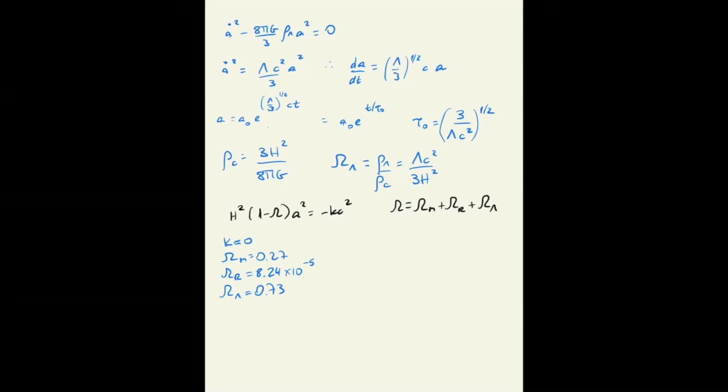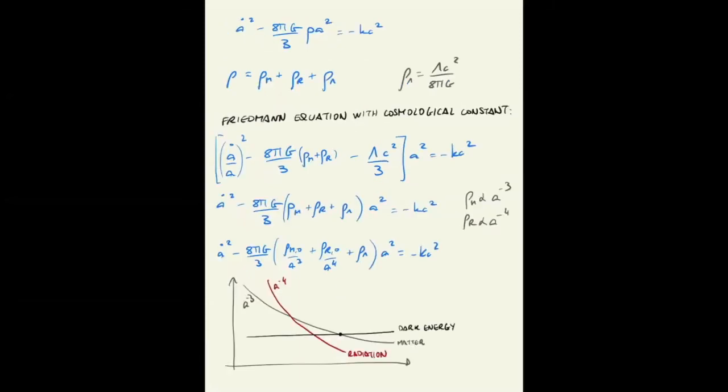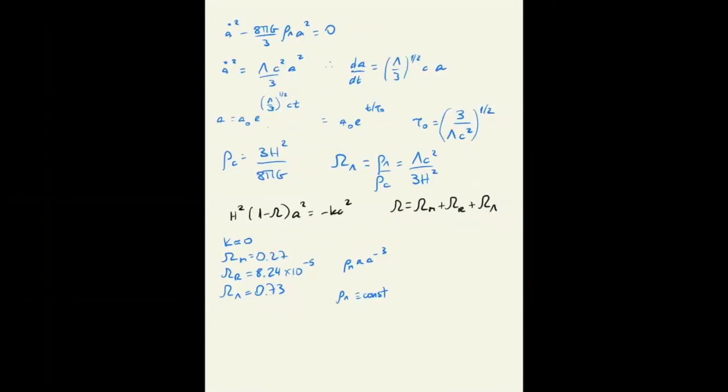Now, if the densities fall as a to the minus 3 for matter and constant for dark energy, then you can equate them to see when it was that the universe had an equal amount of dark energy and matter. What is the scale factor that this transition corresponds to? Well, just solving this equation, energy of dark energy equal to energy of matter, gives you a, the scale factor of the transition from matter to dark energy. So that gives you 0.27 over 0.73, the square root of this, which gives you 0.72.